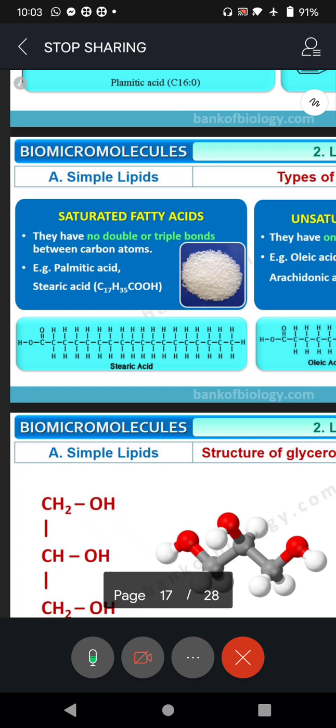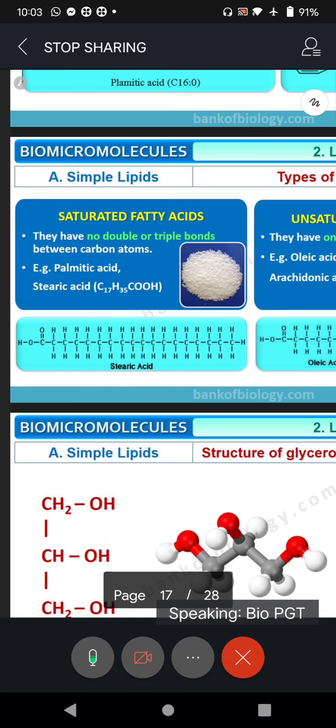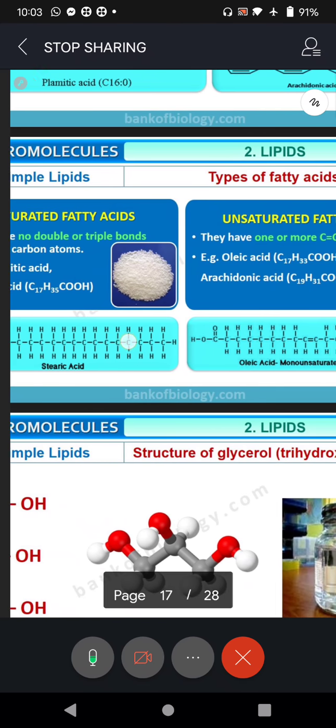But in saturated fatty acids, there is no double bond or triple bond. You can see the example he has given, stearic acid, having 17 carbon atoms, 35 hydrogen atoms with the COOH functional group. Look at that. Nowhere do you see a double bond. Carbon, hydrogen, all single bonds, right?